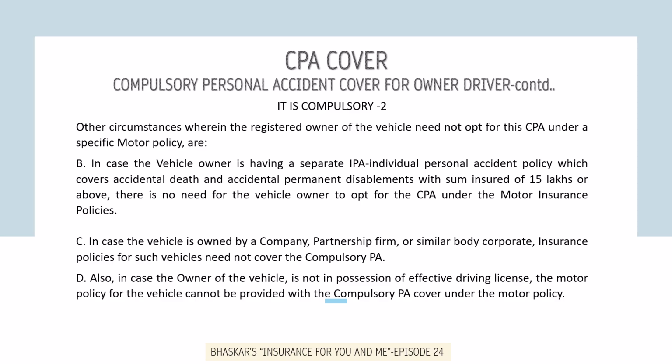The other circumstance where the insured can opt out of CPA cover is in cases where the vehicle owner is having a separate individual personal accident policy which covers both accidental death and accidental permanent disablements, and which is having a sum insured of rupees 15 lakhs or above. So in that case, there is no need for the vehicle owner to opt for the CPA under motor policy.